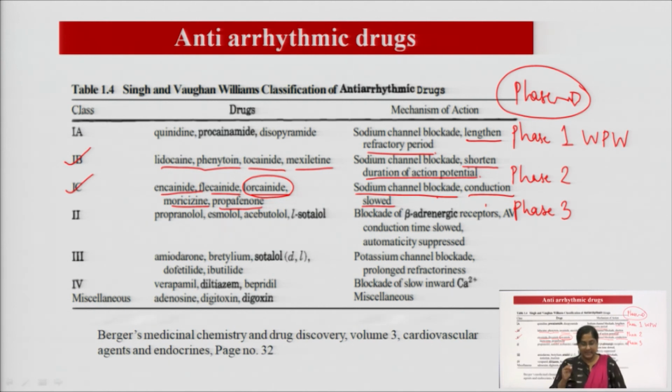In this disease, there is an extra electrical pathway, an extra impulse is generated from upper to lower chambers, that means from atrium to ventricle. When the conduction of the heartbeat happens from atria to ventricle, then one extra electrical impulse is generated, and this syndrome is called Wolff-Parkinson-White syndrome, which is corrected by the drug lorcainide.